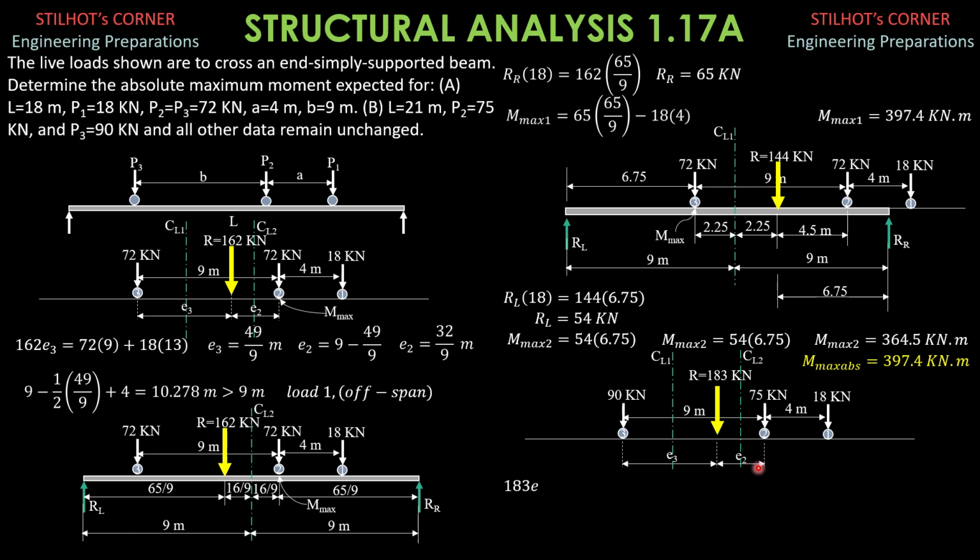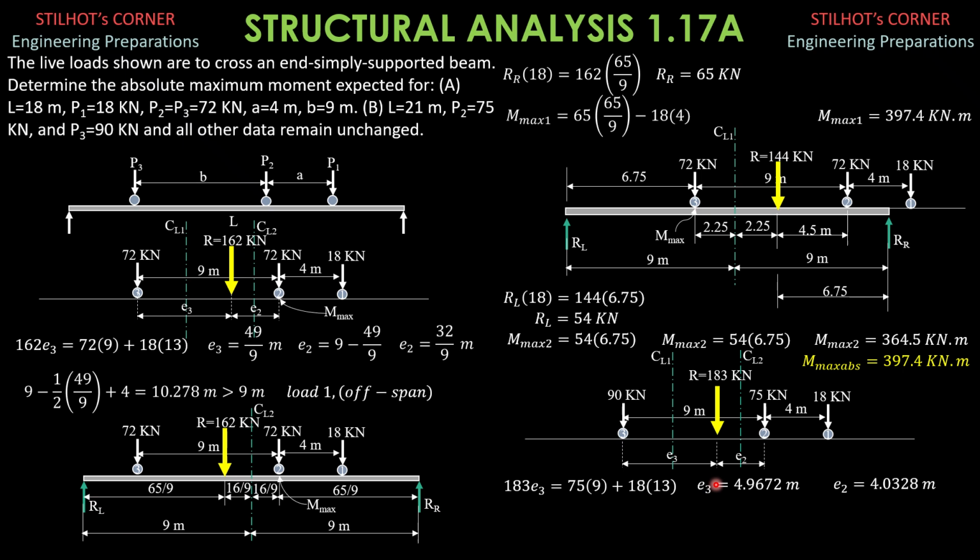So by Varignon's theorem, 183 times E3 equals 75 times 9 plus 18 times 13. So E sub 3 this time is equal to 4.9672 meters, and therefore E sub 2 is 9 minus 4.9672, and that's 4.0328 meters.